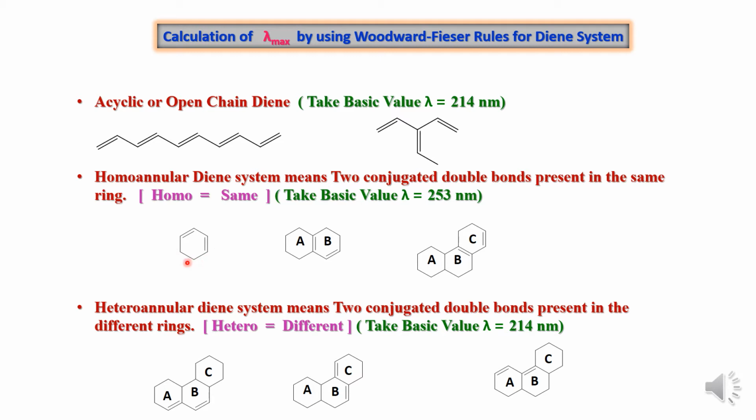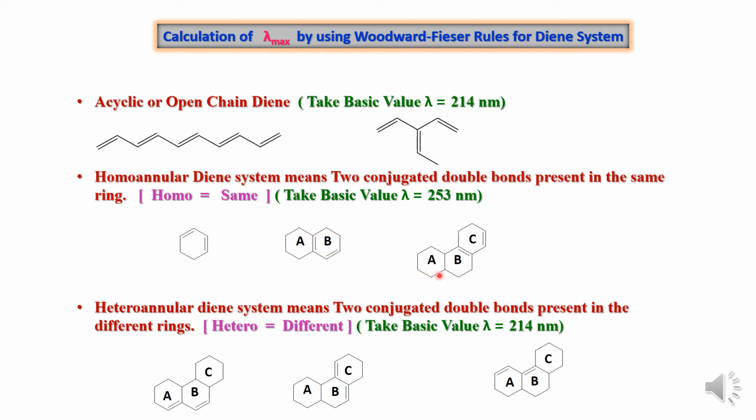So you can see these examples. In this example, the 2 double bonds are present, they are conjugated, and they are present in the same ring. Suppose this one compound, here 2 rings are there and 2 double bonds are present within the same ring, that is in the ring B.